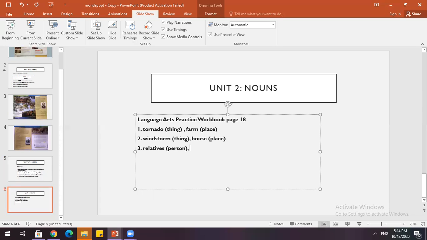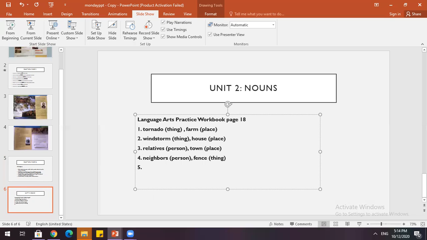What else do we have? And town. Town is a place. Number 4, neighbors help put up a new fence. Neighbors, person. And we have fence. This is a thing.